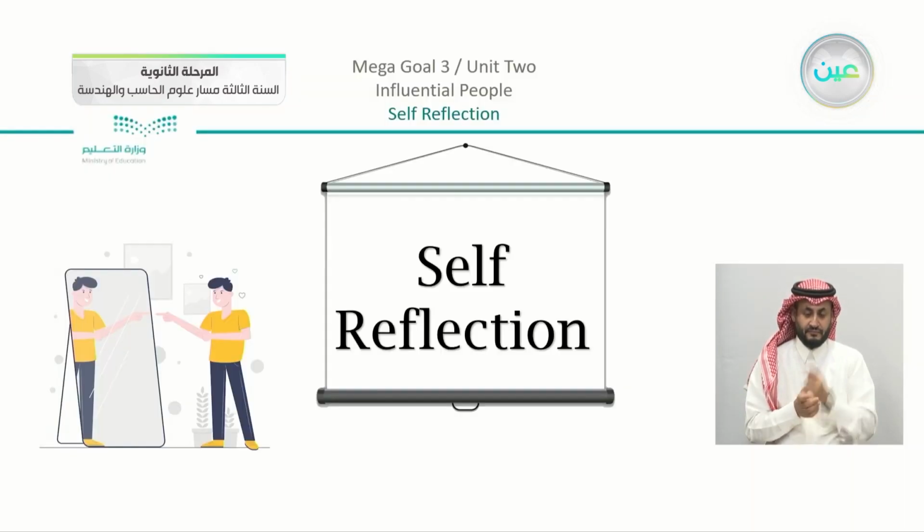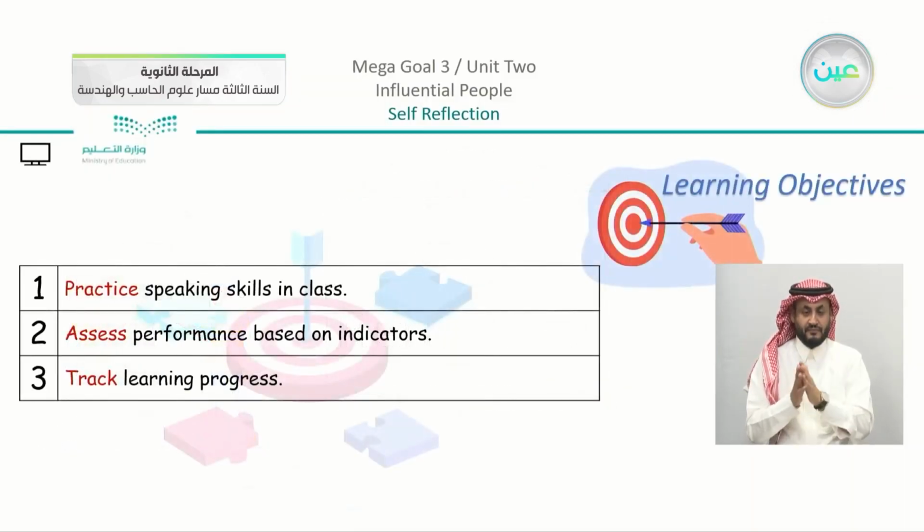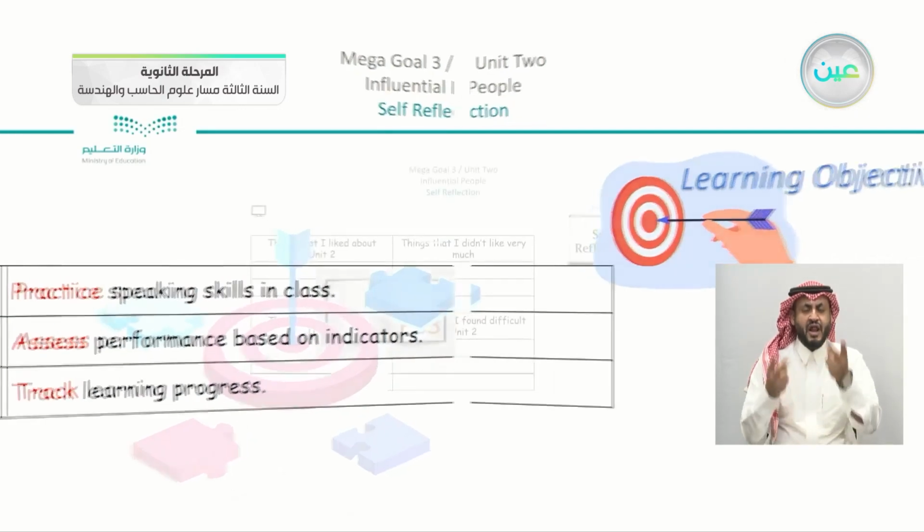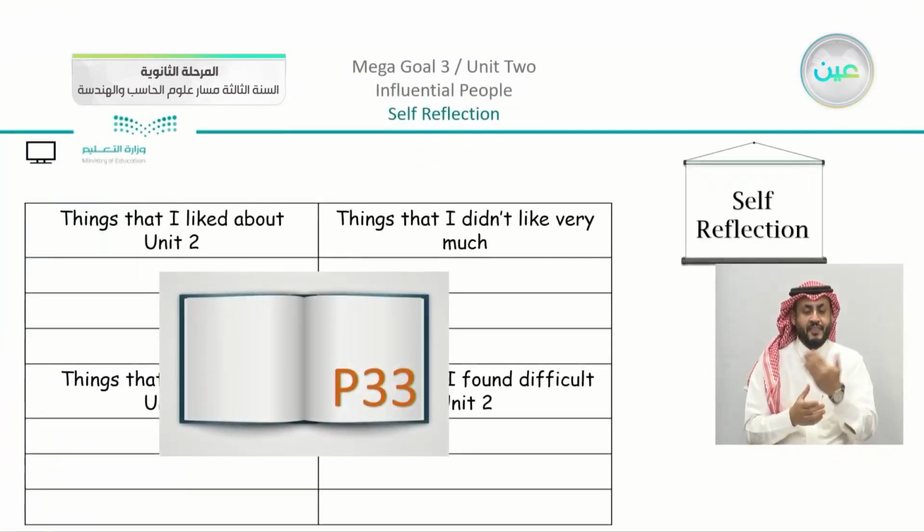So here, there is in the book, the page that we're going to just now study. We have, of course, our objectives. We have number 1, to practice speaking skills in class because you're going to discuss with your classmates. We have number 2, assess performance based on indicators. Number 3, track learning progress. So, open your books, please, on page number 33.